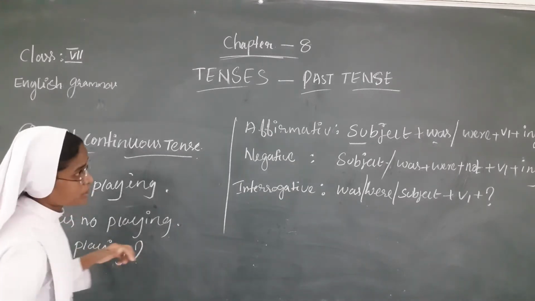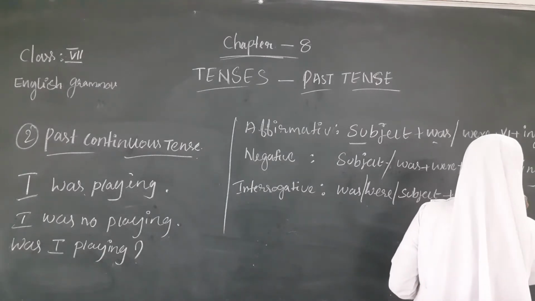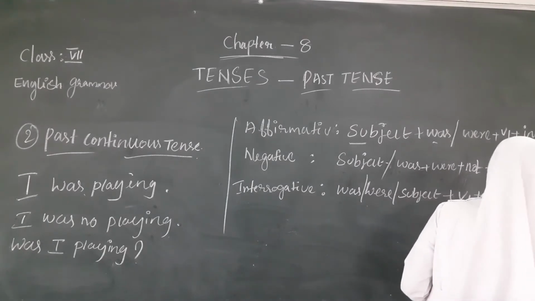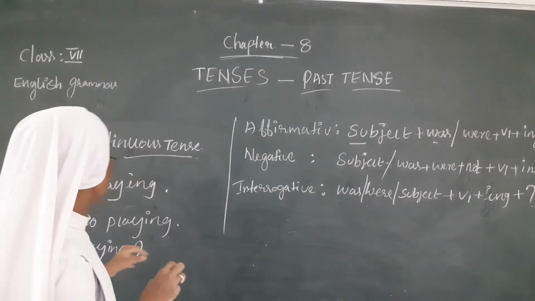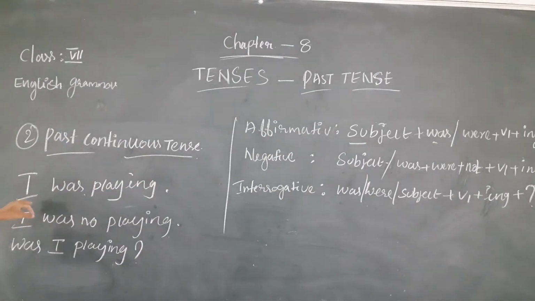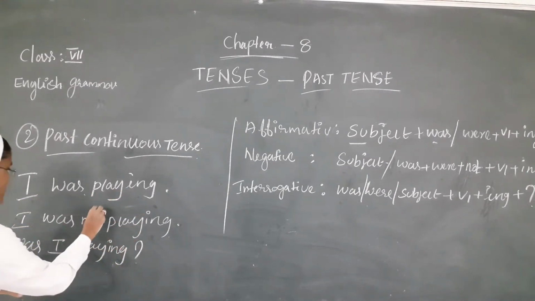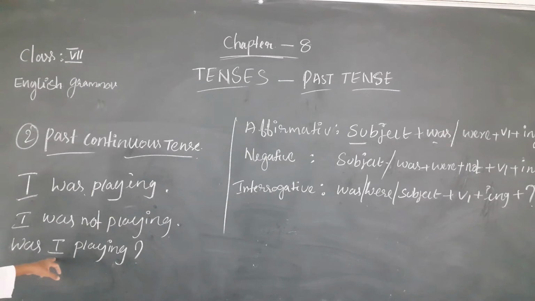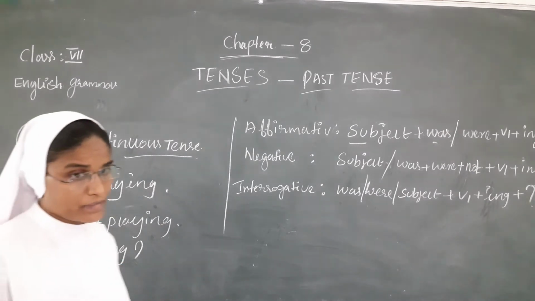Here also comes the ing form. Okay, there is some mistake. So the affirmative sentence: I was playing. I was not playing. Was I playing?